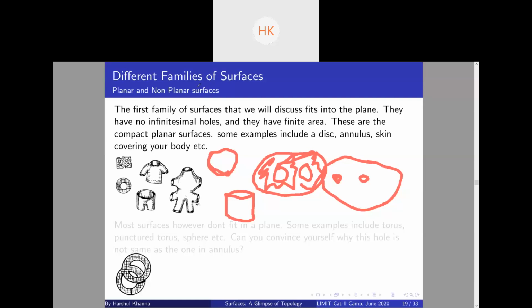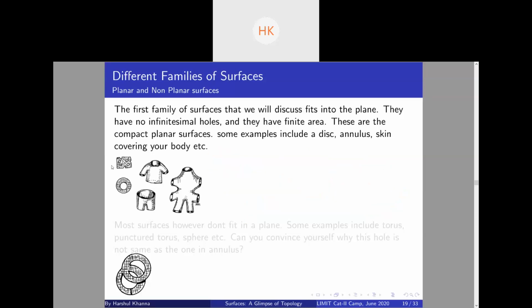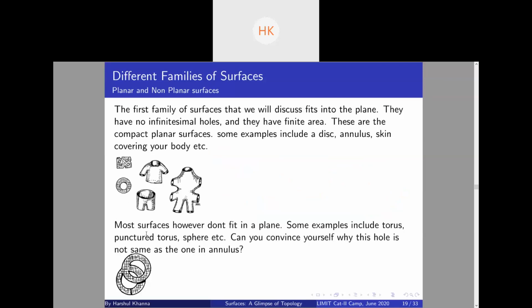I'll continue. However, most surfaces do not fit in a plane. So, for example, this. If you see this surface, can you see how it is different from this? Why can't this be embedded on a plane?